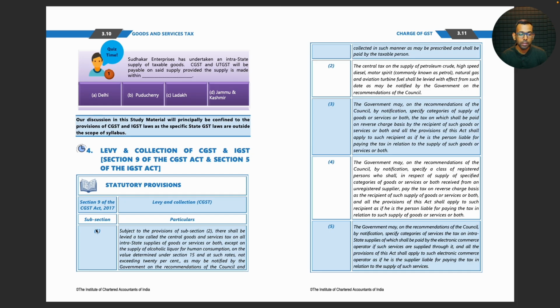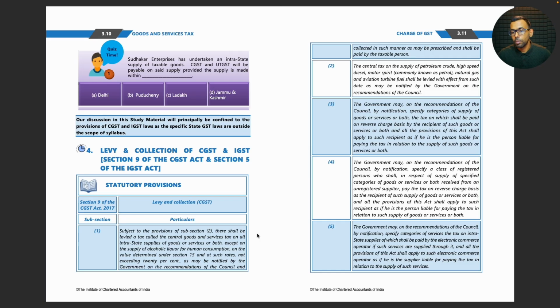Section 9 of CGST Act, subsection 1. Subject to the provisions of subsection 2, there shall be levied a tax called Central Goods and Services Tax on all intrastate supplies of goods or services or both, except on the supply of alcoholic liquor for human consumption on the value determined under section 15 and at such rates not exceeding 20%, as may be notified by the government on the recommendations of the council, and collected in such manner as may be prescribed and shall be paid by the taxable person.